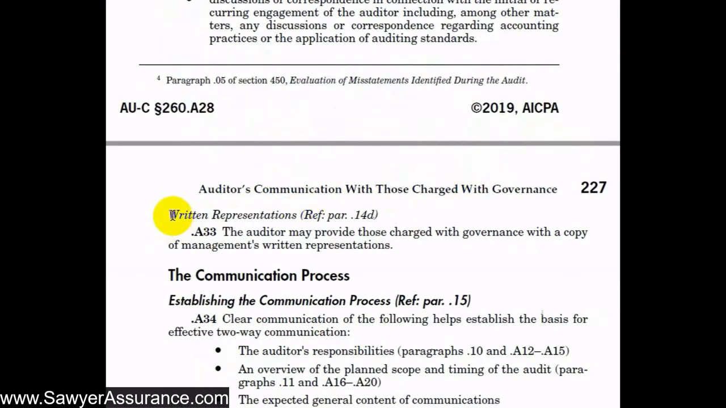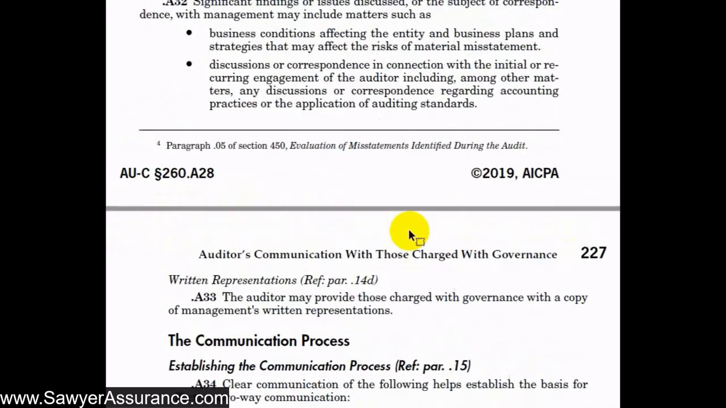And finally, regarding our requirement to communicate written representations, we might provide those charged with governance a copy of management's written representation. As we'll see in future videos, we're required to get a representation letter from management that they sign acknowledging their responsibilities. So we might provide a copy of that to those charged with governance for their reference.